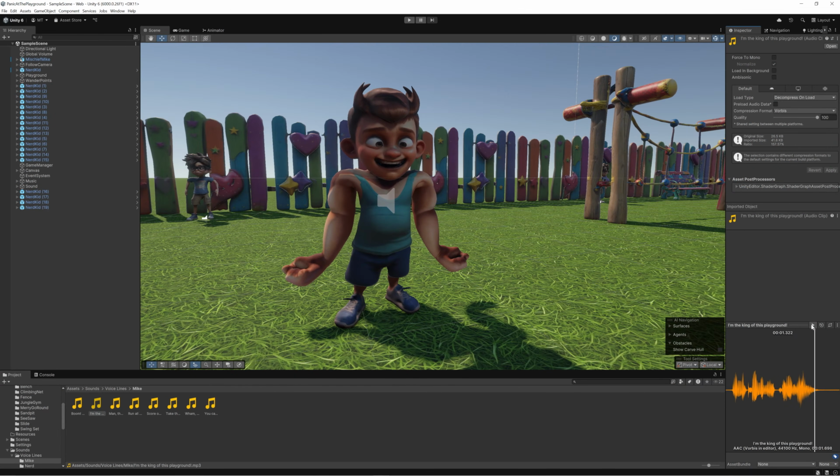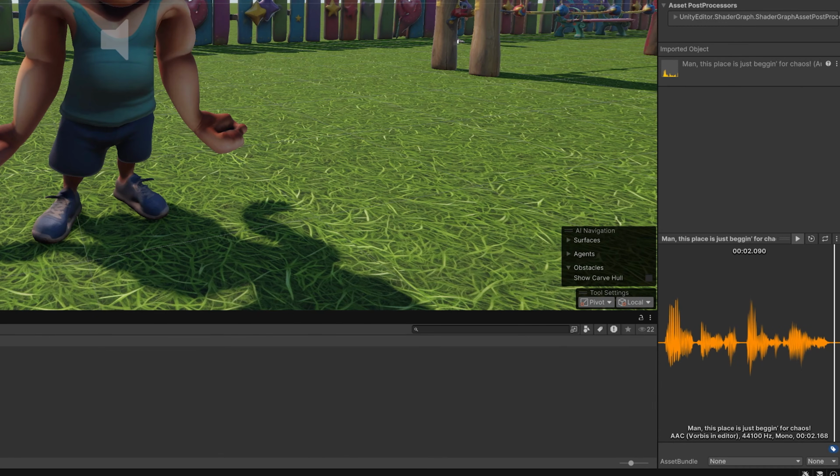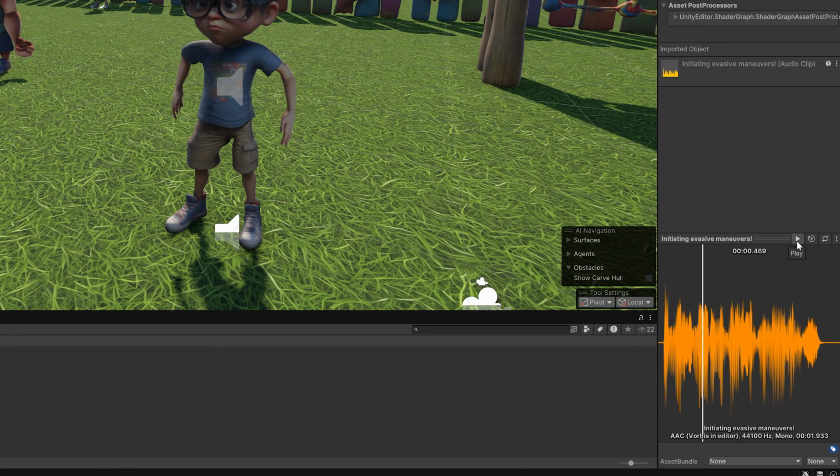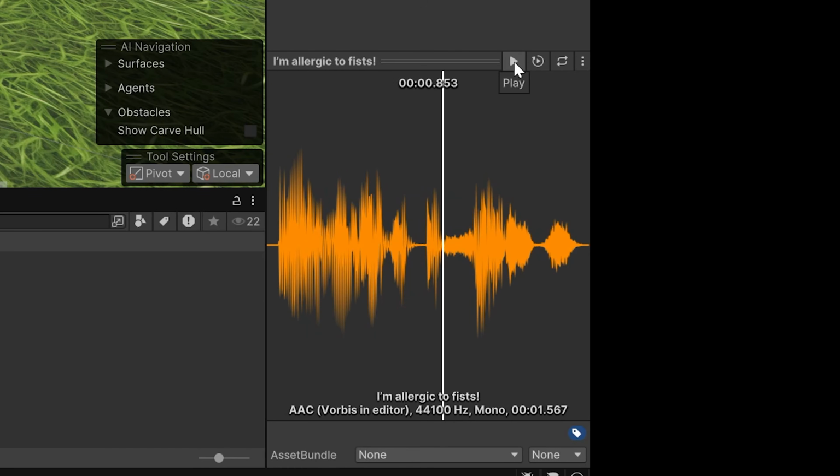I'm the king of this playground. Man, this place is just begging for chaos. Run all you want, nerd, I've got time. Gosh, I hope my glasses don't break again. Initiating evasive maneuvers. I'm allergic to fists.